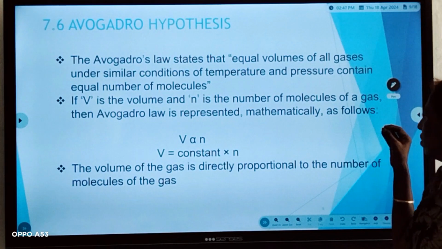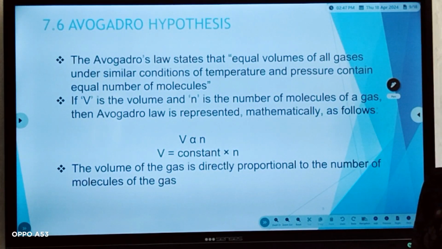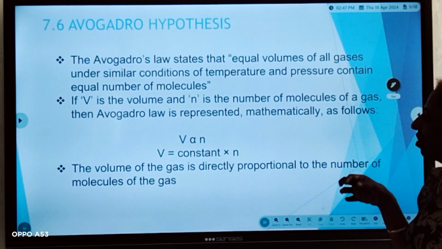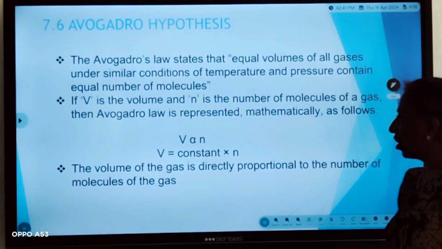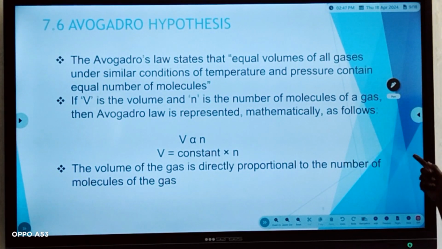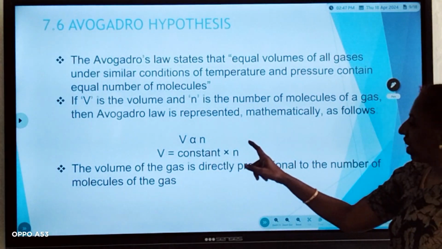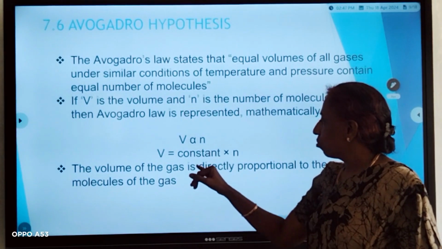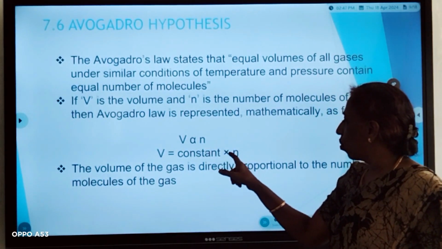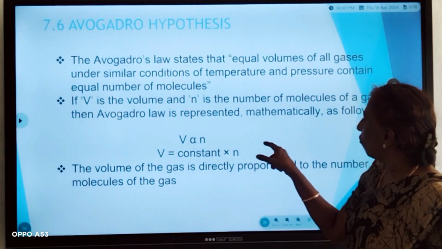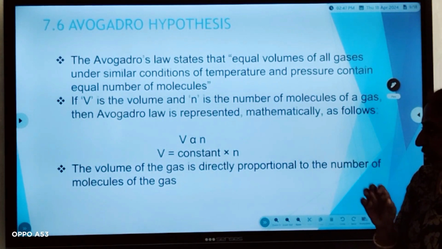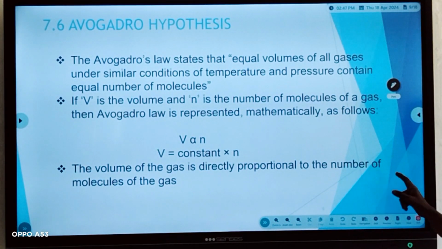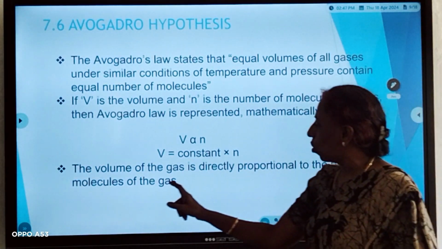Volume and N is the number of molecules that is present in a gas. Whatever the gas you take, the number of molecules that is present is considered as N. Then Avogadro law you can represent mathematically like this. V is directly proportional to N. So V is volume, and constant into number of molecules present in the gas, whatever the gas you take. The volume of gas is directly proportional to the number of molecules of the gas.